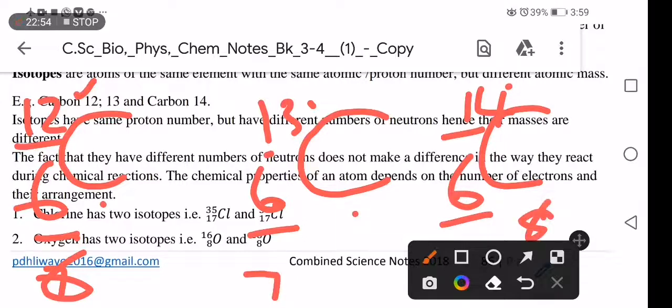So you see now, an isotope is the same type of atom. We have carbon, carbon, carbon, with the same number of protons, 6, 6, 6, but different mass number, 12, 13, 14, and also different neutron number, which is 6, 7, 8. That is an isotope. I think you get it.